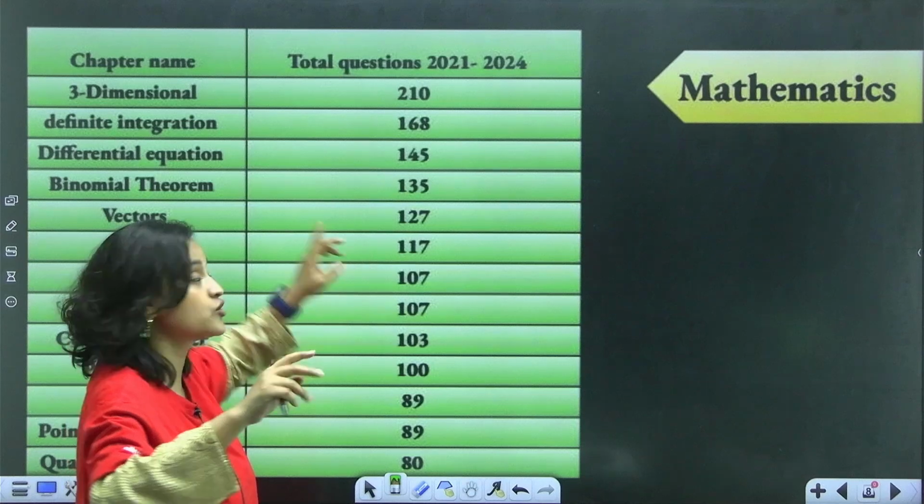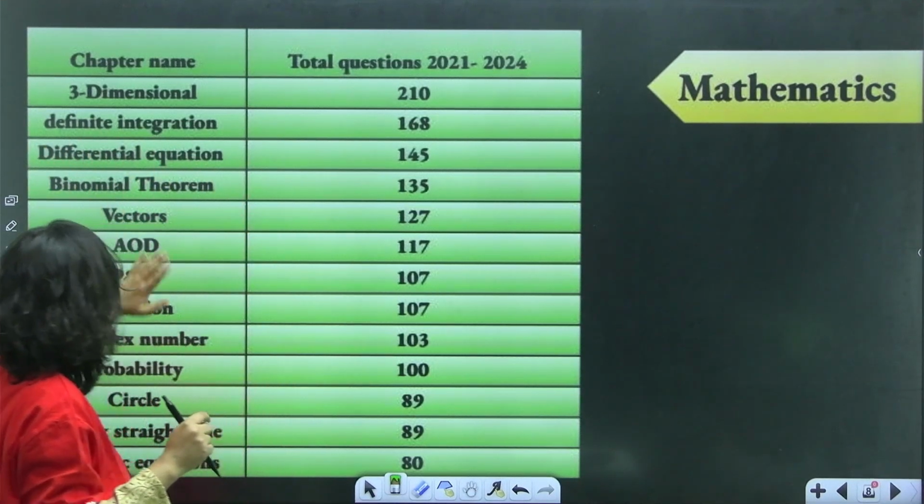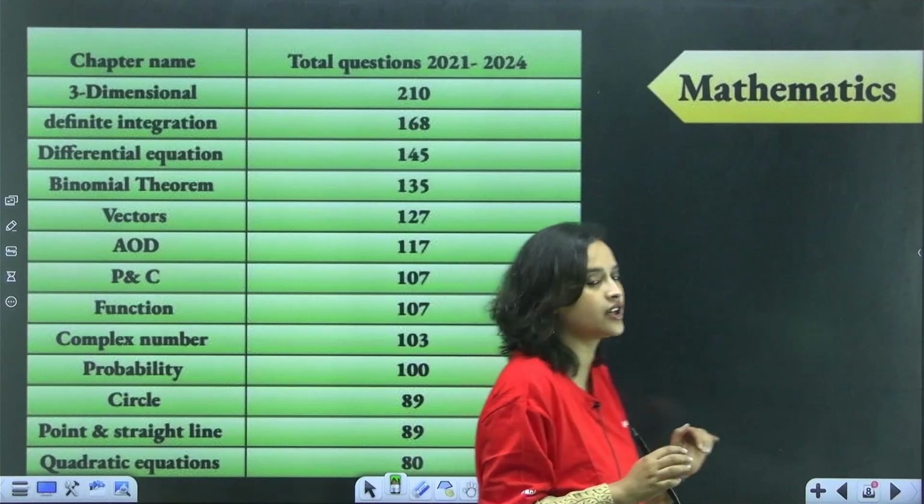At no cost should you be skipping 3D. Definite integration, differential equation, binomial theorem, all the data is right here in front of you.